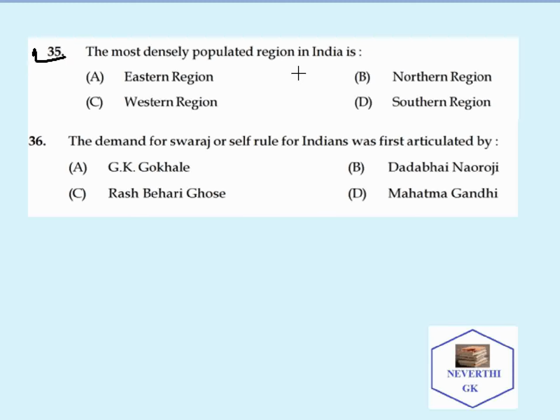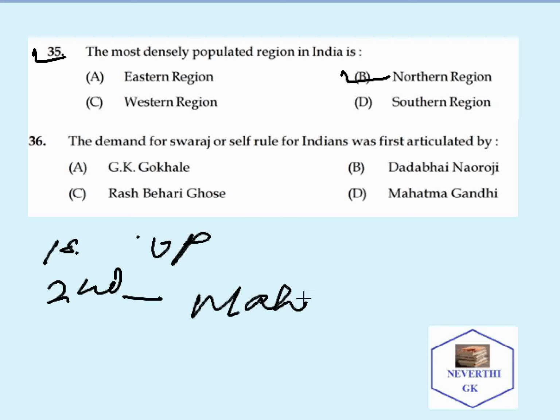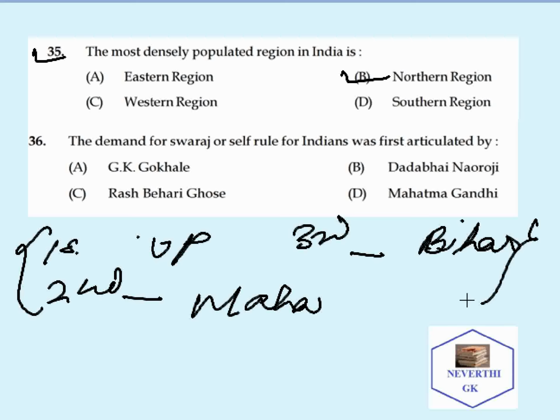The most densely populated region in India: the correct answer is the northern region. And when we talk about the most populated states in India, the first is UP, second is Maharashtra, and third is Bihar. These three states are highly populated in India. First comes Uttar Pradesh, secondly Maharashtra, and thirdly Bihar. So the most densely populated region in India is the northern region.